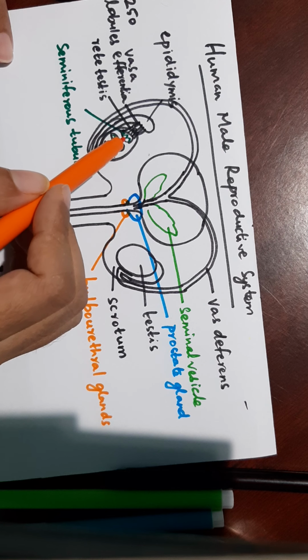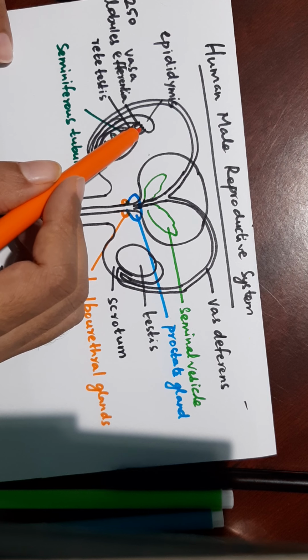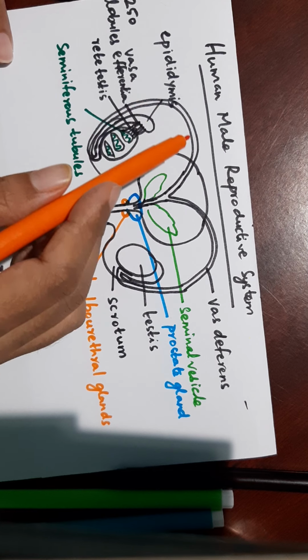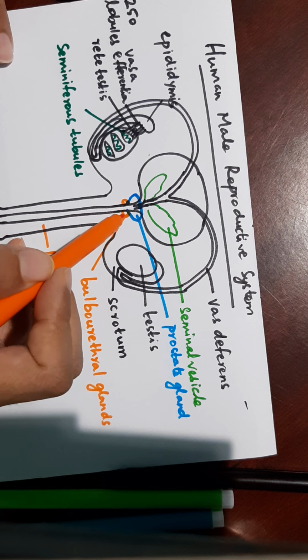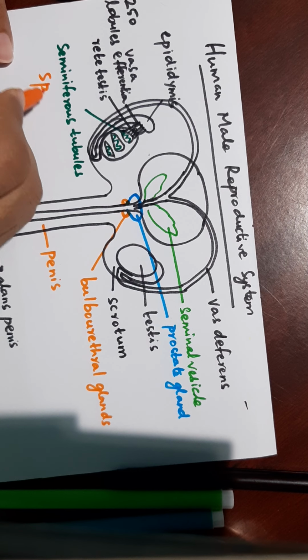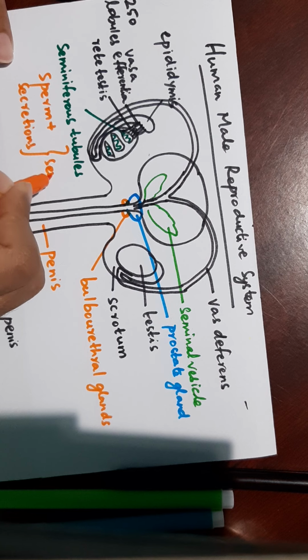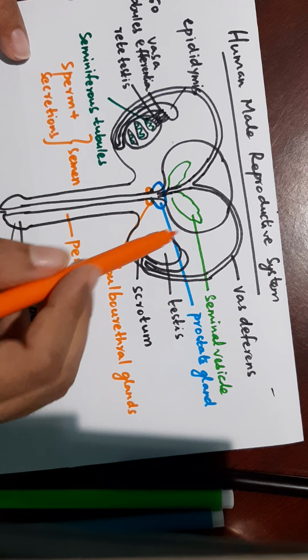The sperms are produced in the seminiferous tubules, and the sperms will take a course. They will come out of the seminiferous tubule and enter into retitestis and then vasa efferentia. Then they will be temporarily stored in epididymis and then go through the vas deferens, getting the secretions from these three glands. When sperm as well as the secretions are joined together, they will be called semen. So, that is the composition of semen. Semen consists of sperms as well as secretions of these three glands.